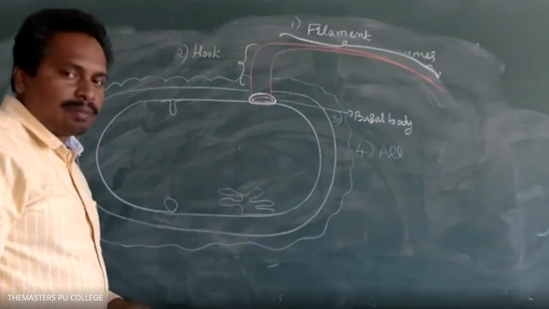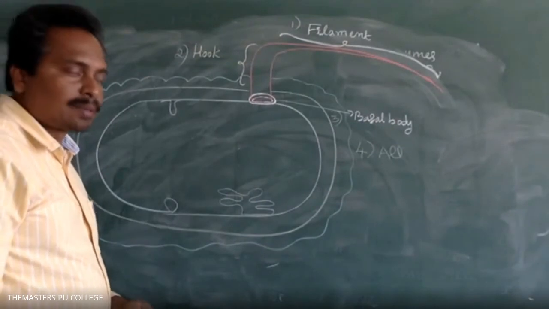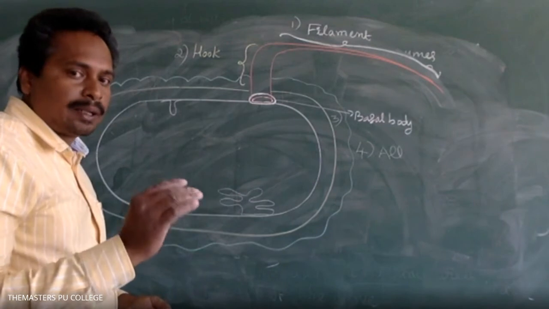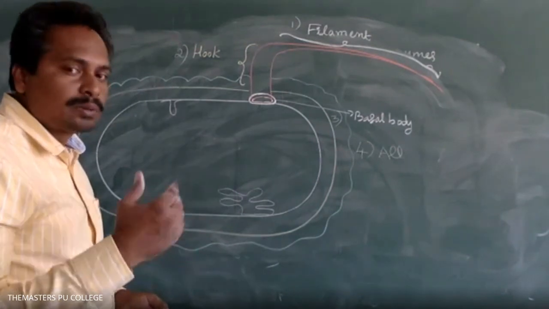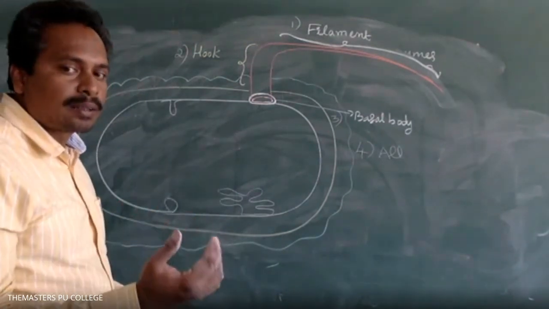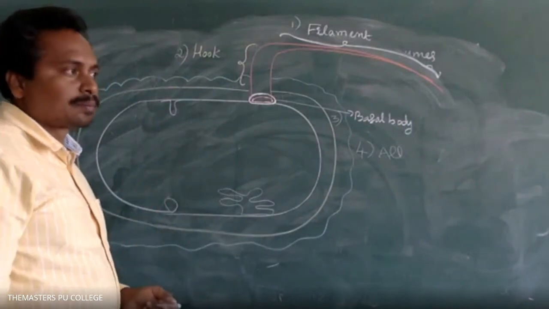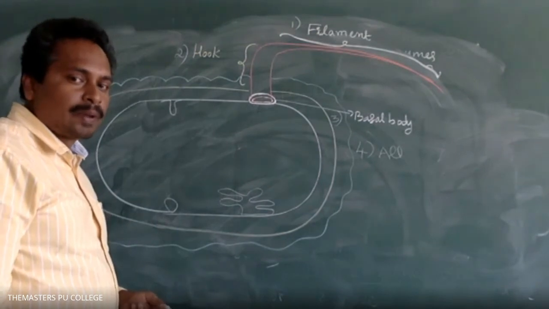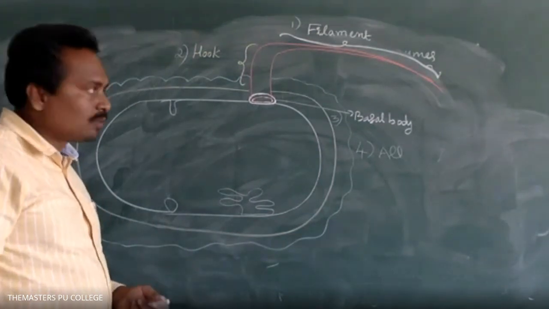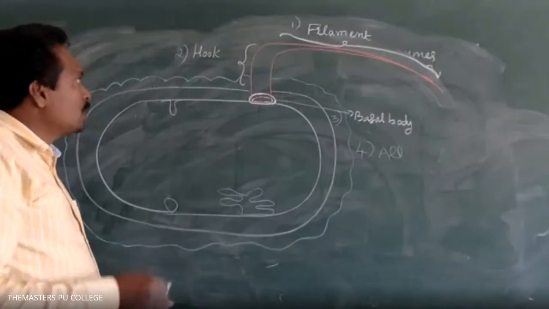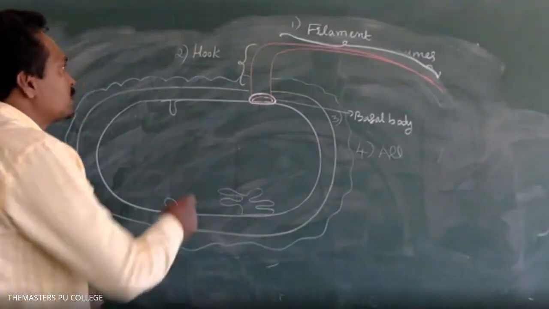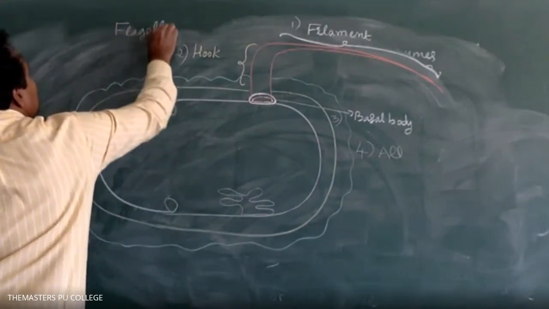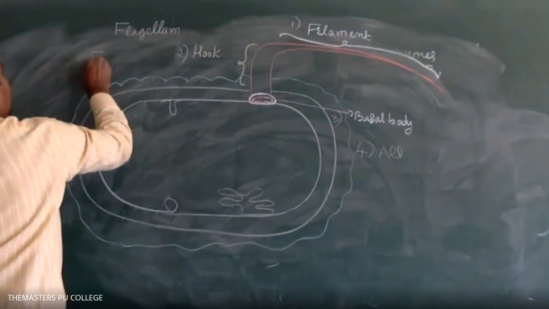Due to the presence of flagella, some bacteria move from one place to another place. So flagella are the motility structures. Which organs are useful for the motility of bacteria? Flagella in some bacteria. Flagellum is singular, flagella is plural.